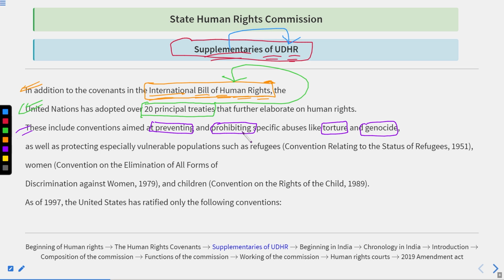Similarly, if we talk about torture and genocide, they are different terms, but they both have the same implications: the removal of basic rights of the individual. Like if we talk about torture, suppose some authority detains someone, because the authority wants the person to perform something, and the person is not willing to do this thing. So what will happen? They will start torture. It means that physically and mentally they will try to force a person to do the thing in the manner in which they wanted him to do. That is called torture.